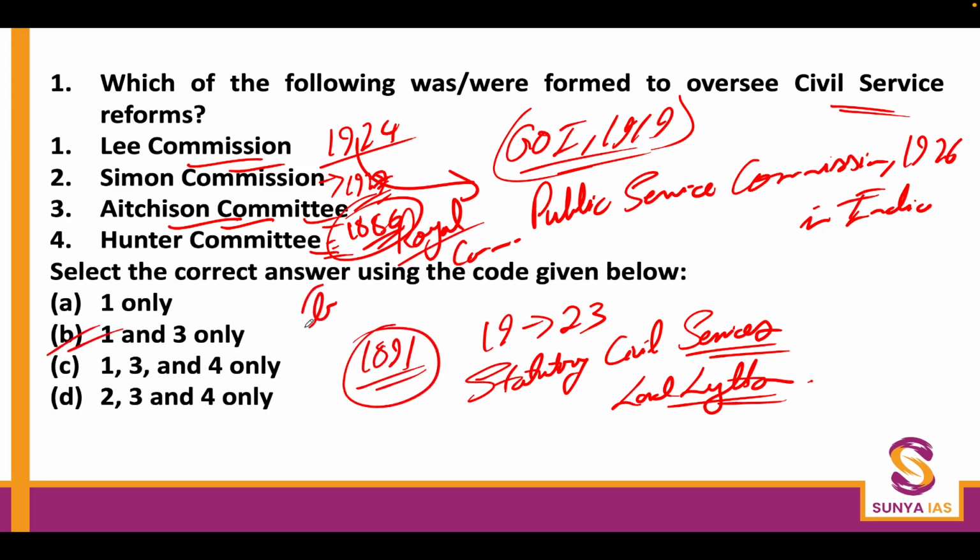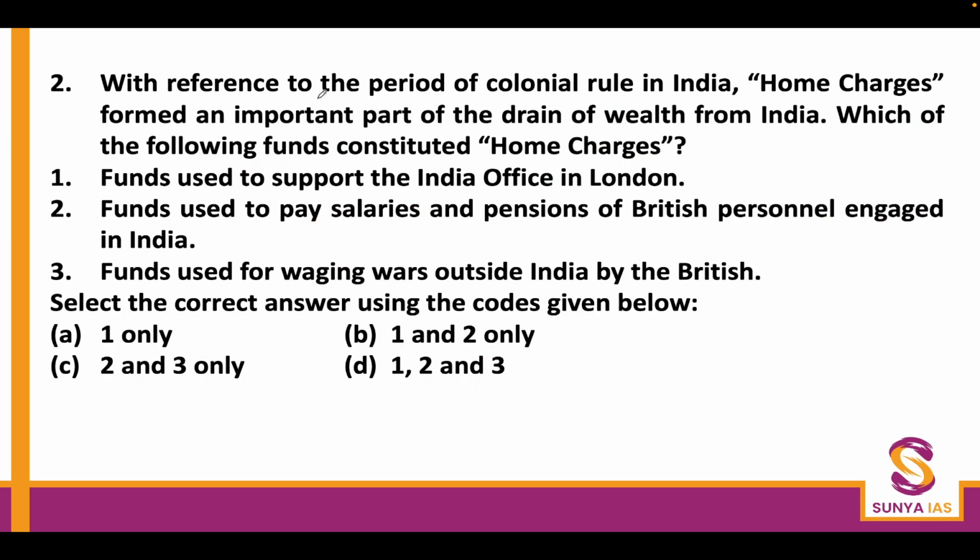B option is correct. With reference to the period of colonial rule in India, home charges formed an important part of drain of wealth from India. Which of the following funds constituted home charges? Funds used to support the India Office in London, funds used to pay salaries and pension of British personnel engaged in India, and funds used for waging war outside India by the British. Now, this is a very interesting question.